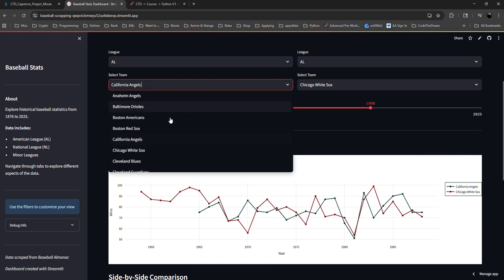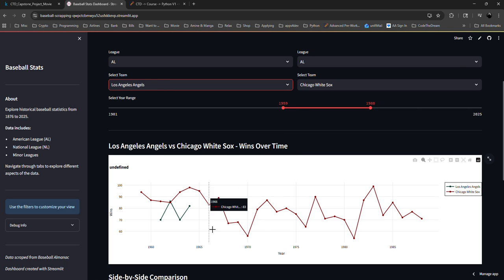But if you choose Los Angeles Angels, it will show before 1965 because that's how the team was called. I chose to keep all the original names, not to put them together into just one name. I decided to keep the original names to show all the data as accurate data.